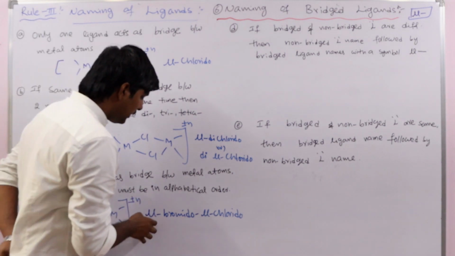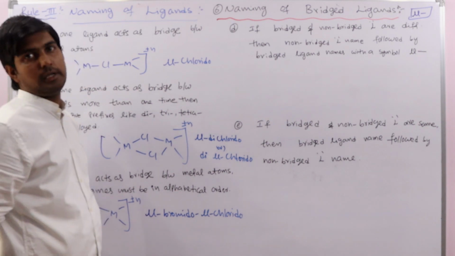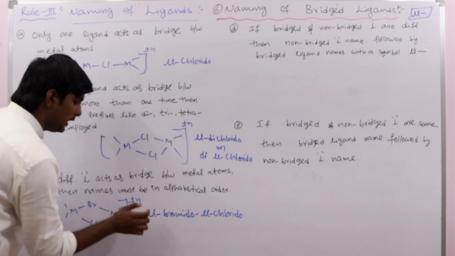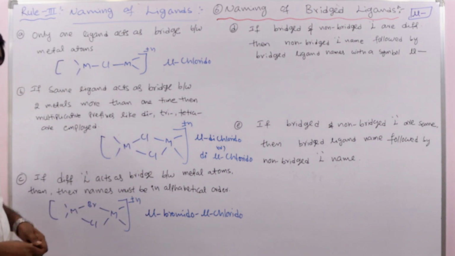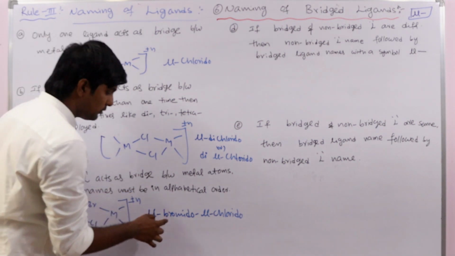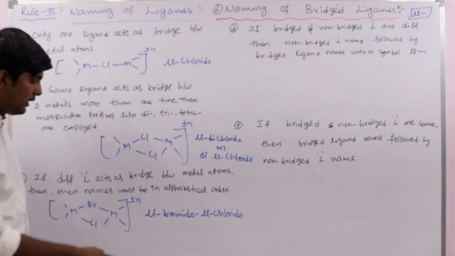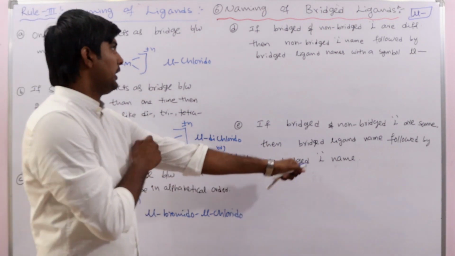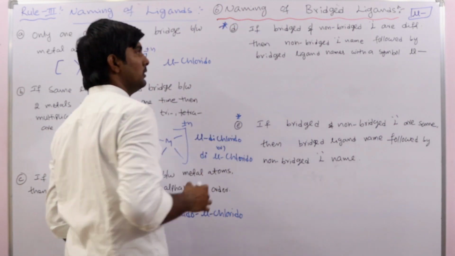Okay, if you write only mu bromido for this one and don't write it for the other, it means this is not a bridged ligand. Yes or no? If something is a bridged ligand, we must use this symbol. Here you should be very careful. However many types of ligands may be present, if more than one ligand is present, you should write them in alphabetical order, and before every ligand name you must use this symbol, mu.